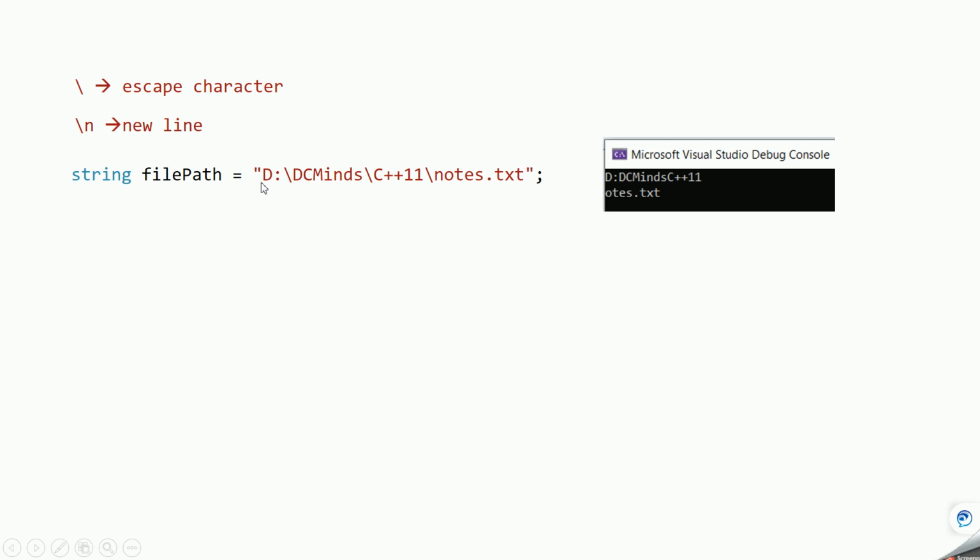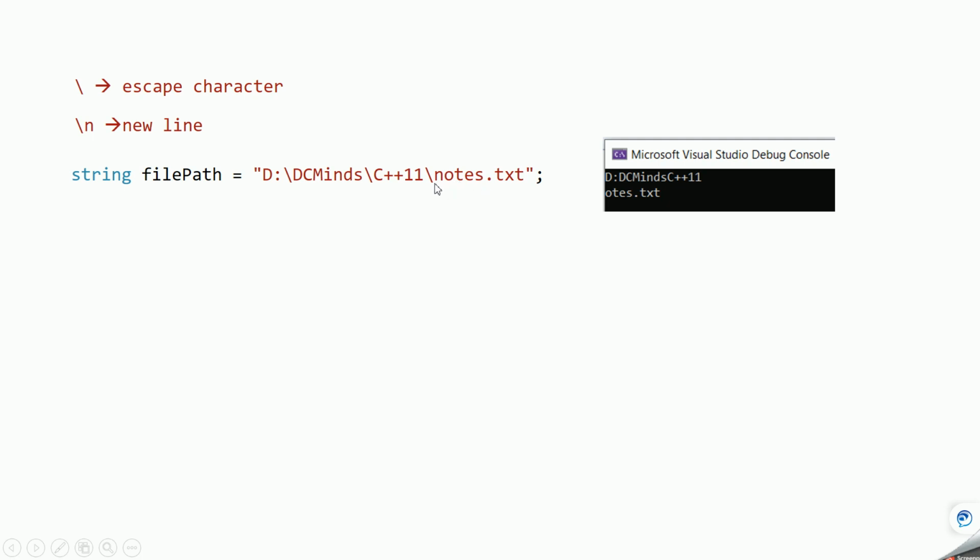Instead of getting the full path of the file directly, you are getting it in two lines and this backslash is missing over here. This is because backslash means escape character, and that is nothing but the character will be ignored. So if you see here, it is printing D colon and the backslash is getting ignored and then directly it is DC Minds.